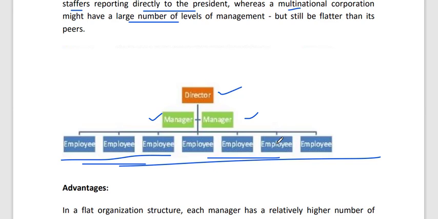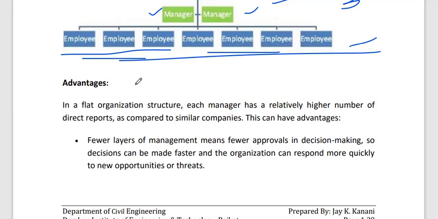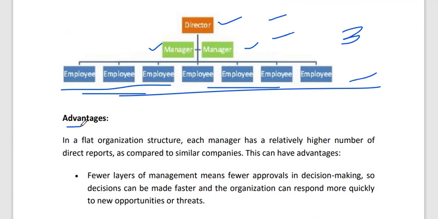But here you can see that there are only three layers: 1, 2 and 3. Three layers, a small number of layers, but a large span of control. Okay, so this is a flat or wide span of control, or you can say structure. Then, advantages of the flat structure.